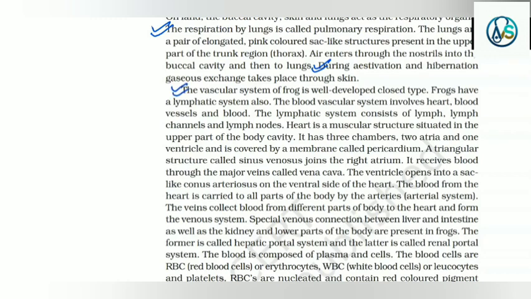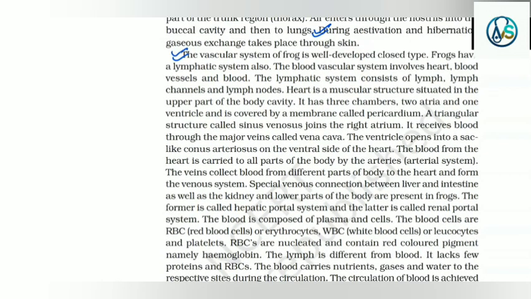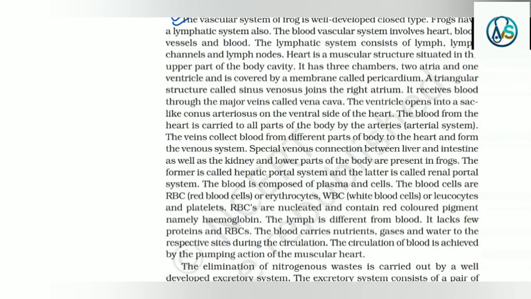The vascular system of the frog is well-developed closed type. Frogs have a lymphatic system also. The blood vascular system involves heart, blood vessels and blood. The lymphatic system consists of lymph, lymph channel and lymph node.